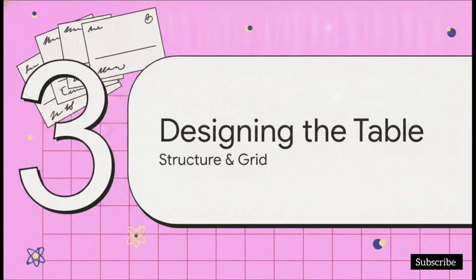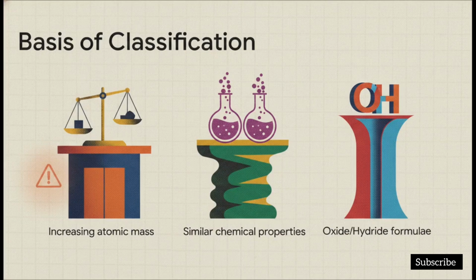Moving on to Section 3, designing the table. Let's see how his law actually translates into a physical grid. Mendeleev basically used 3 main pillars to classify everything. First, increasing atomic mass. Second, grouping by similar chemical properties. And third, looking super closely at the chemical formula, specifically how elements reacted with oxygen and hydrogen to form oxides and hydrides. But hey, keep a close eye on that very first rule about increasing atomic mass. As we'll see a bit later, he actually ends up cleverly breaking his own rule.